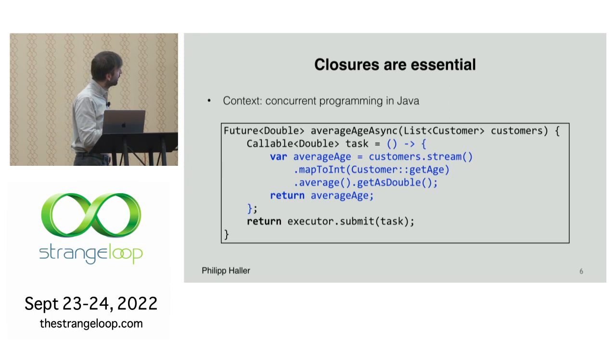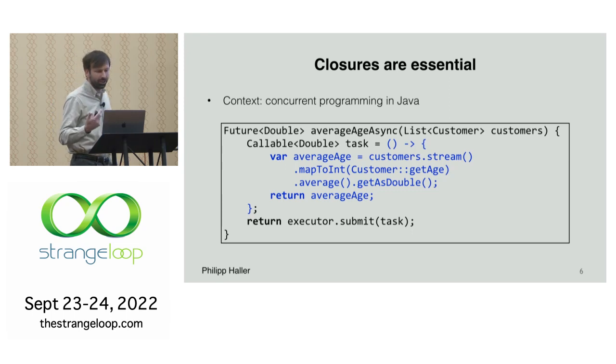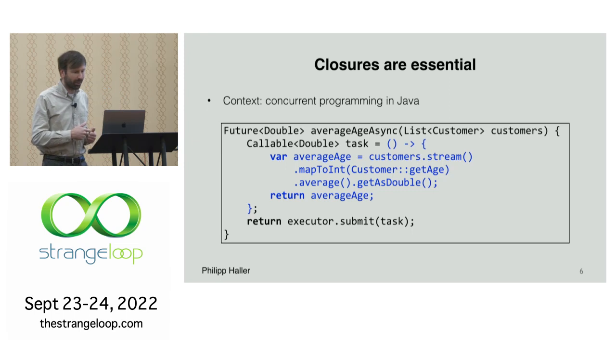And this closure takes this list of customers, and it uses the Java Stream API to transform this first to an int stream using this getAge method, and then it computes the average and returns that as a double. Then this closure is converted to a SAM type Callable, and that task is then submitted to an executor, which is essentially a thread pool that asynchronously executes the closure. But it immediately returns a future that we can use to access the result when it comes in.